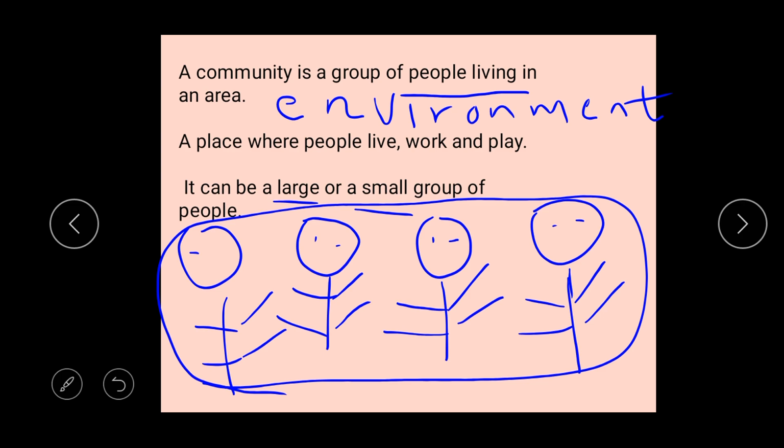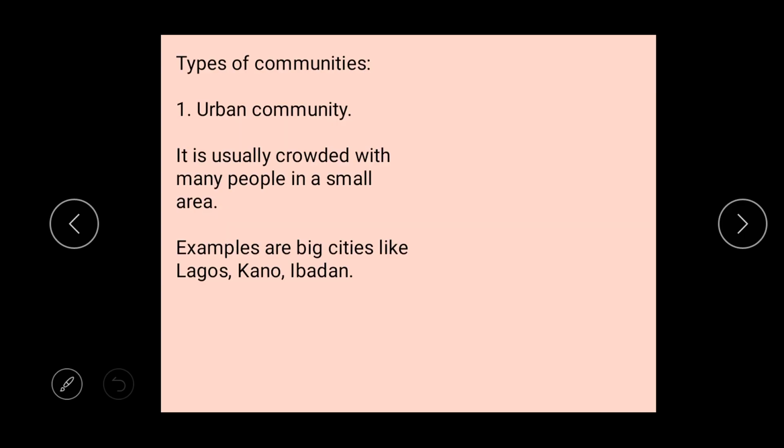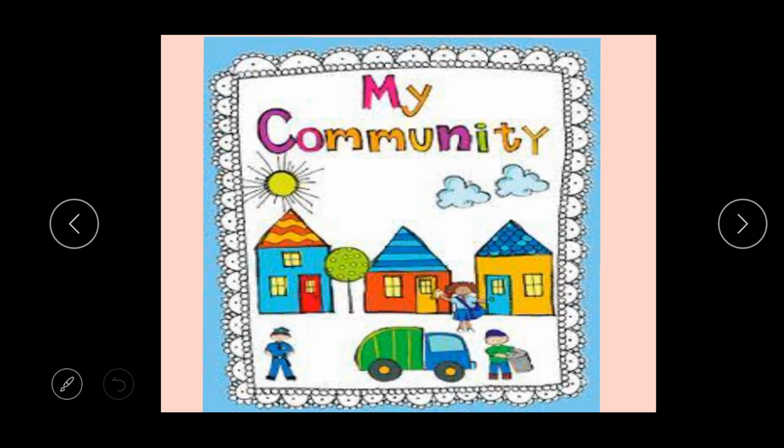So let's move forward. We have three types of community. How many types? Three. But before we talk about the three types of community, let's look at this picture. Can you see your community? Like I said, it is a group of people living in an environment or an area, or it is a place where you play, where you live, or where you work. Look at this picture. Community everywhere around you.